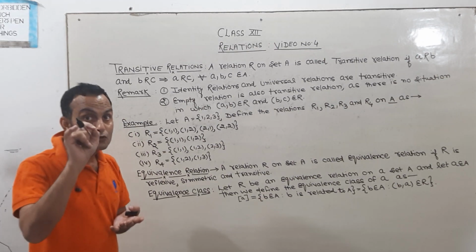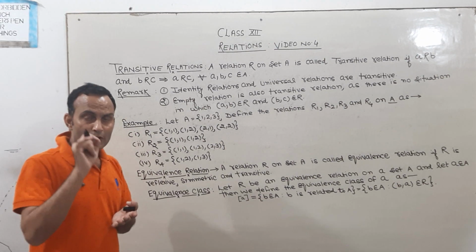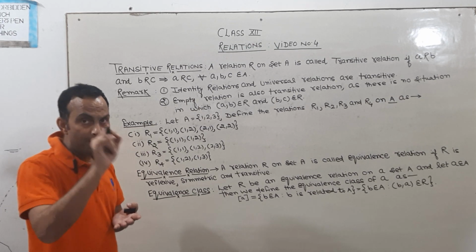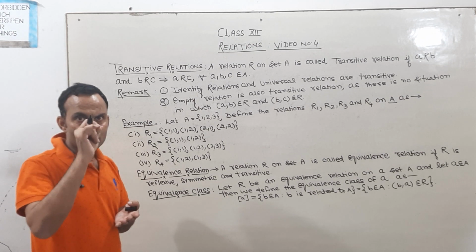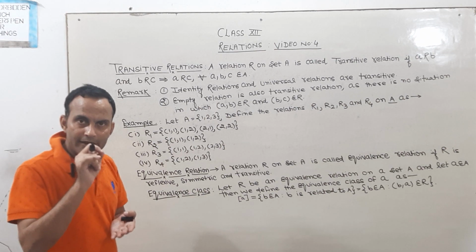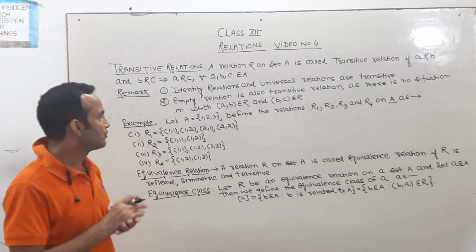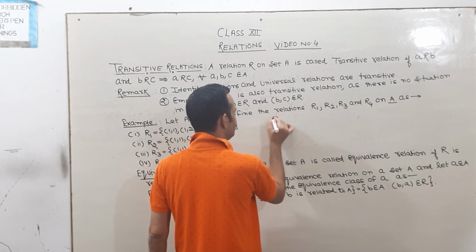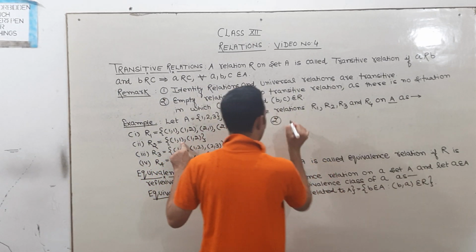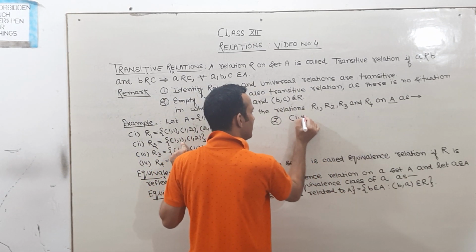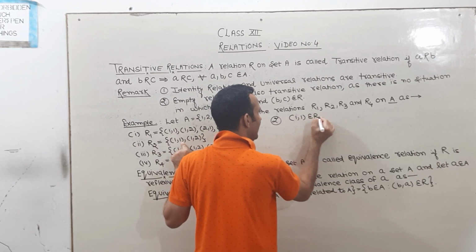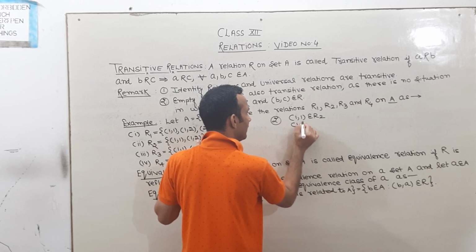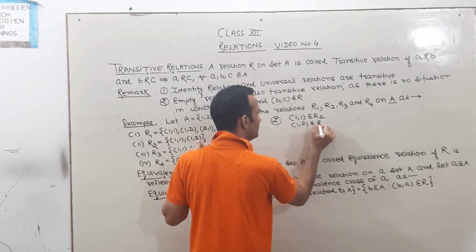The empty relation is also a transitive relation because in the case of the empty relation there is no condition where A is related to B and B is related to C. See here, the second problem: (1,1) belongs to R2, and 1 is related to 2, so (1,2) belongs to R2.